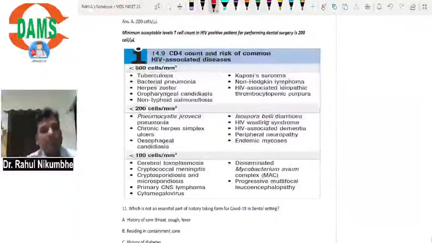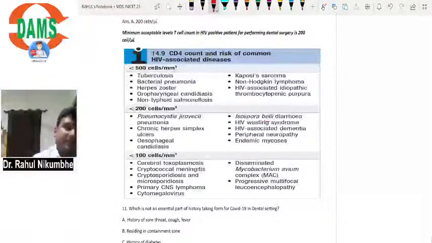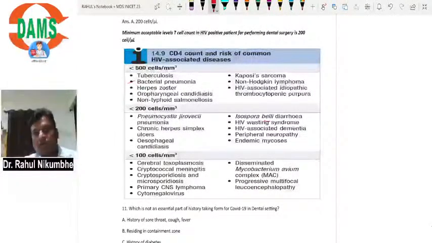And if CD4 cells are more than 200, then the patient is at risk of TB, bacterial pneumonia, herpes zoster, oropharyngeal candidiasis, non-typhoid salmonellosis, Kaposi sarcoma.